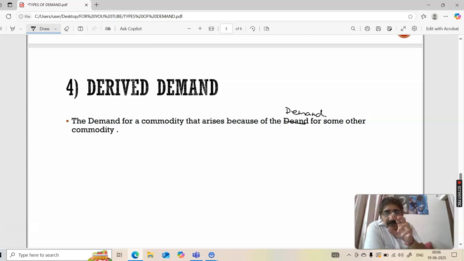Are you understanding? Demand for bricks, demand for cement, demand for saria, that is iron rod, demand for stones, पत्थर कहते हैं वो, बजरी and all, has been derived, has originated from the demand for constructing a house or a building. I hope that is clear.